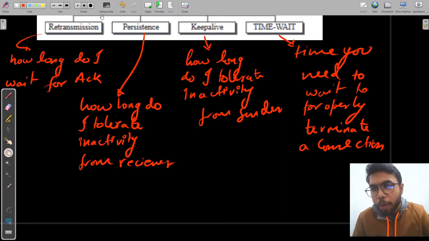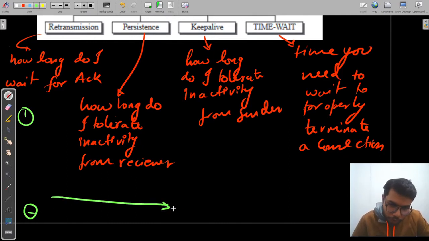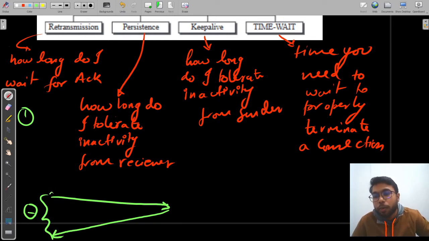Alright, so let's talk about our retransmission timer. A retransmission timer is basically how long would I wait for my acknowledgement before I resend stuff. You set a certain time that is based upon your round trip time. So obviously you would know how long it would take to send my message and then get the acknowledgement back, and based upon this information you set a retransmission timer. If it crosses that retransmission timer, I am going to send it again, because probably the message or the acknowledgement got lost. I do not know which one, so I would need to resend it. So that is what your retransmission timer is.